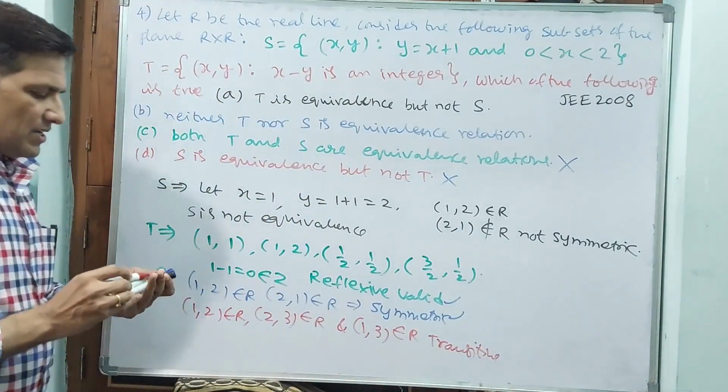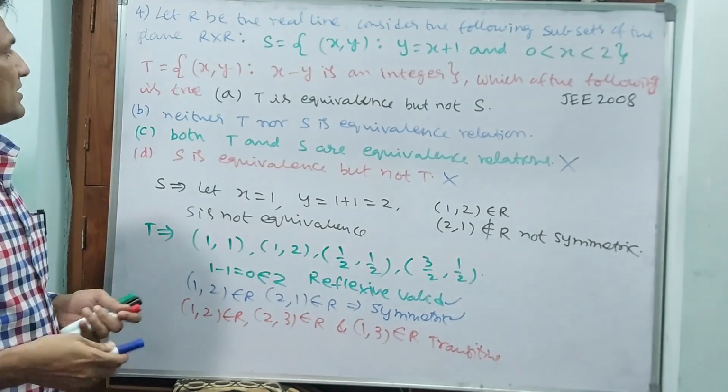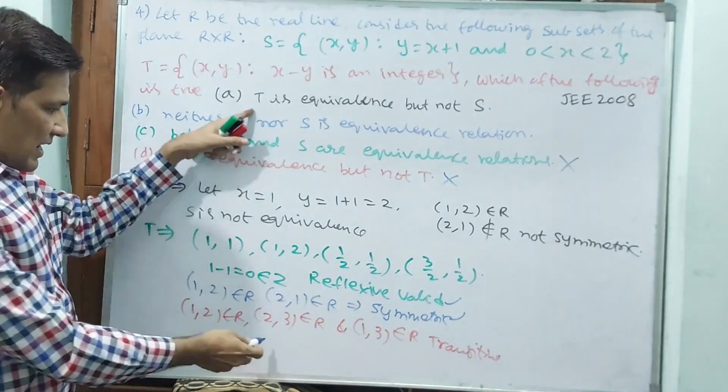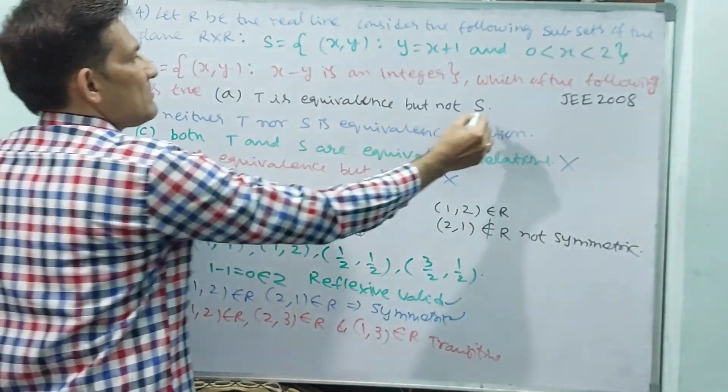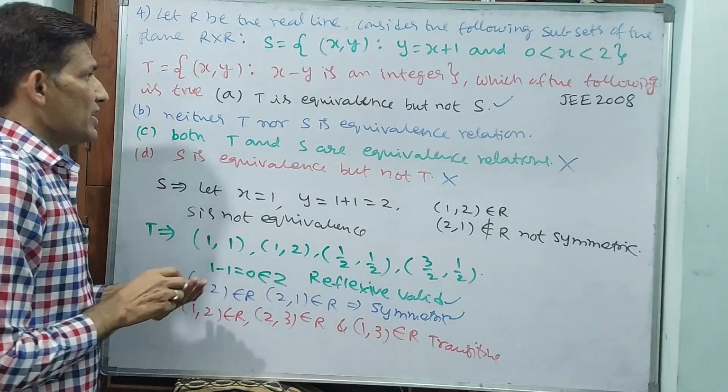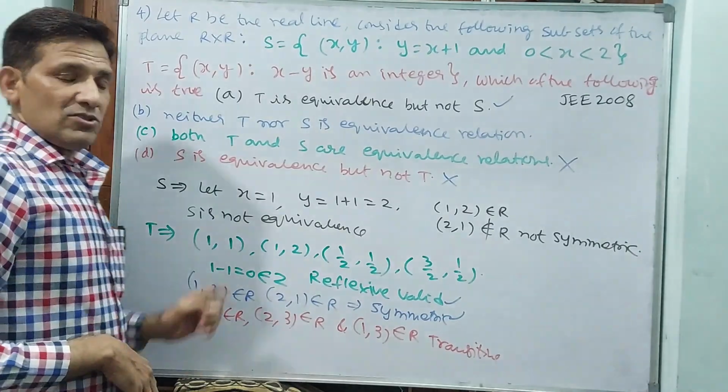Okay, see. Now what can we say? We can say T is equivalence. Why? Because all three properties are appearing. But S is not equivalence. That is why option 1 is correct: T is equivalence and S is not equivalence.